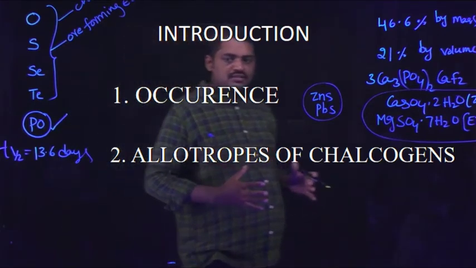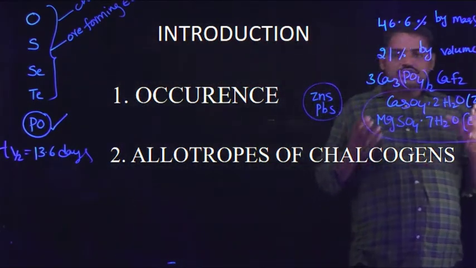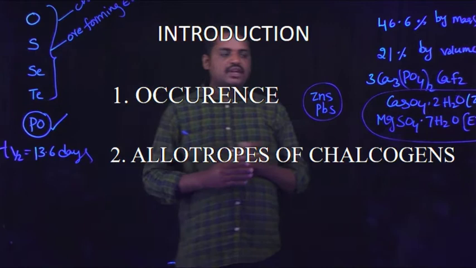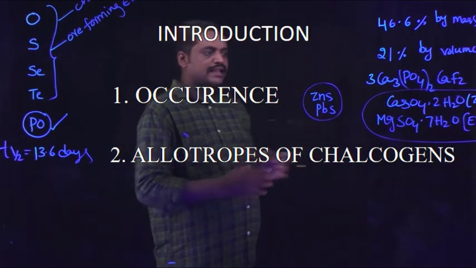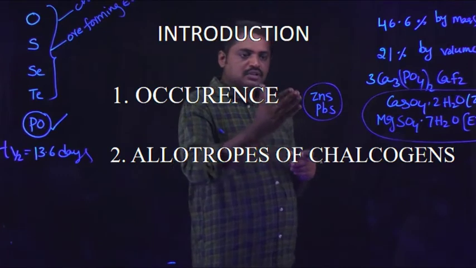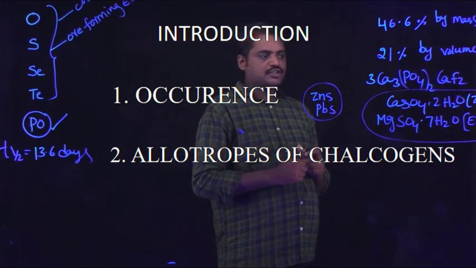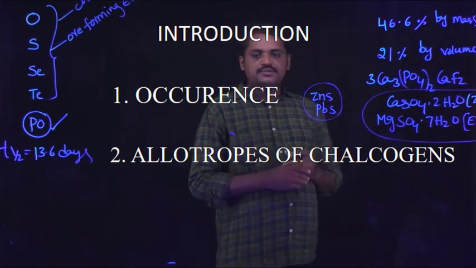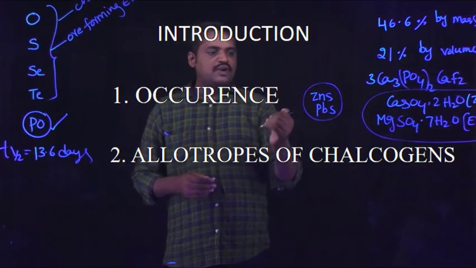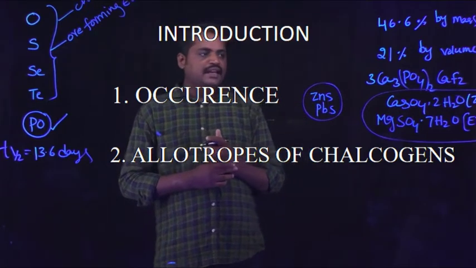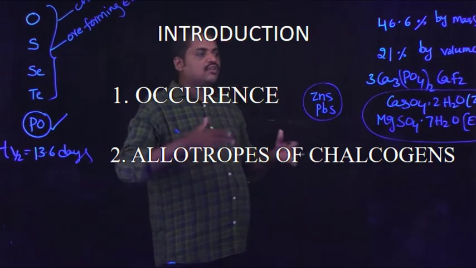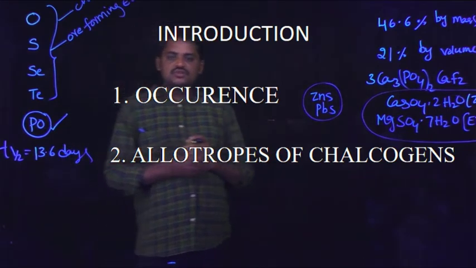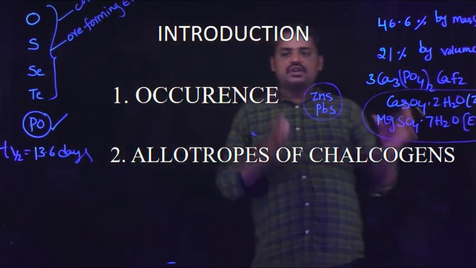Most probably 0.03 to 0.1 percent of sulfur is available in the form of these compounds like gypsum, Epsom, zinc sulfite, lead sulfite. The gypsum formula is CaSO4, the Epsom formula is MgSO4·7H2O. Finally, fluorapatite is one of the impurities in these compounds. So this is the occurrence of sulfur.